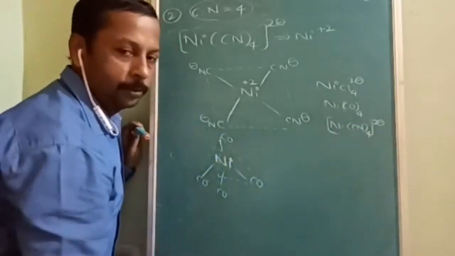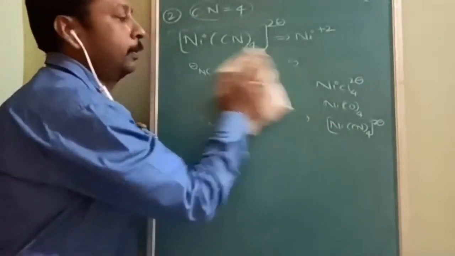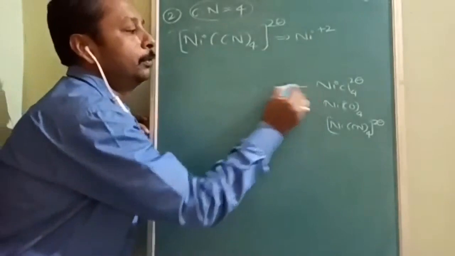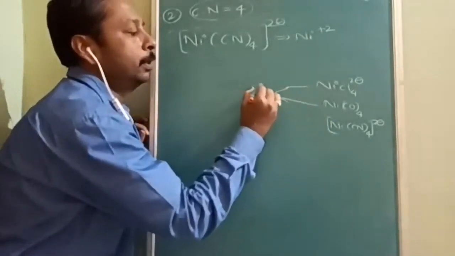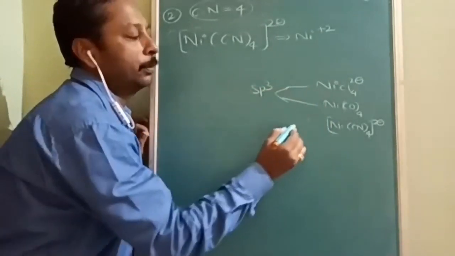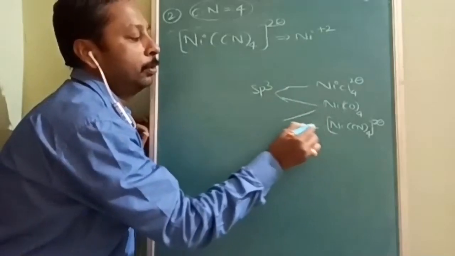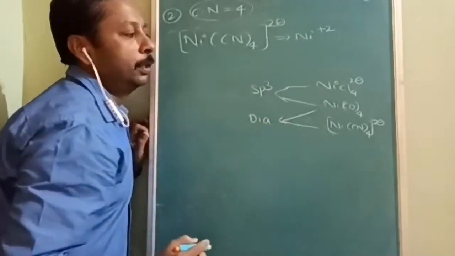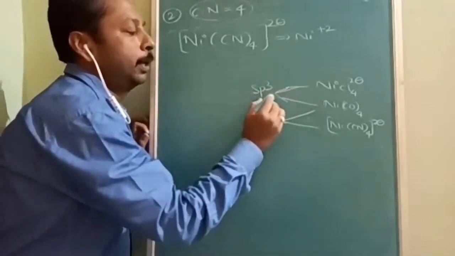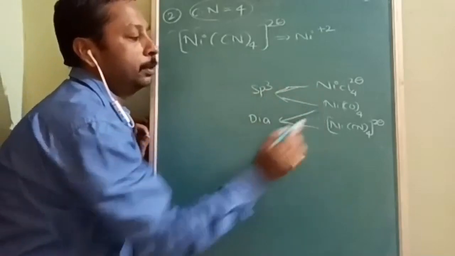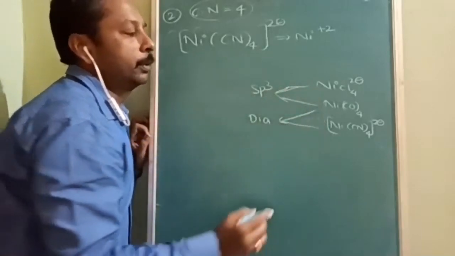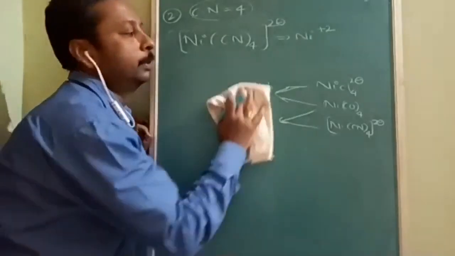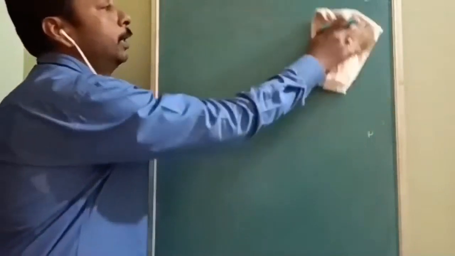Should I erase this? With your due permission, I am erasing this. So these two have the same structure. What is the hybridization? sp3. And these two have the same diamagnetic nature. They both are the same in hybridization and structure. These two are the same in magnetic nature. So there is some similarity and some difference. That's why I have taught you all four examples.